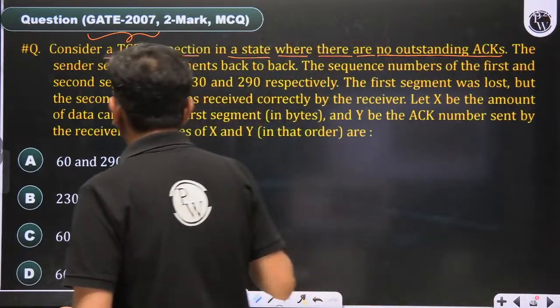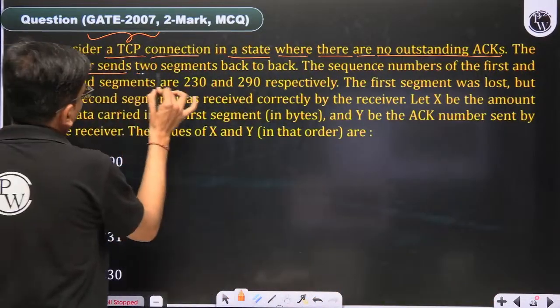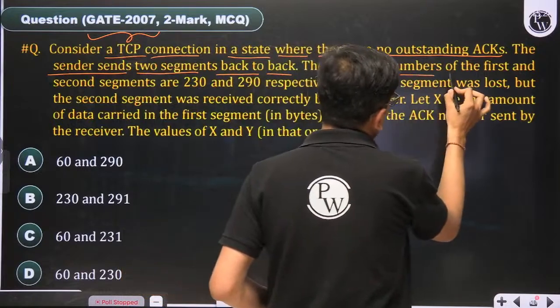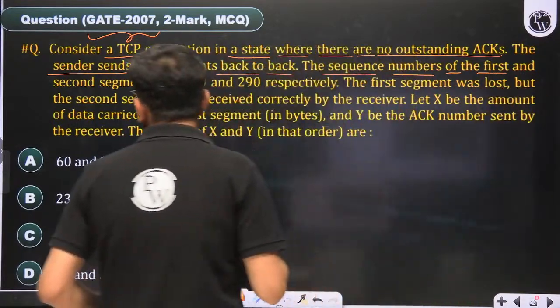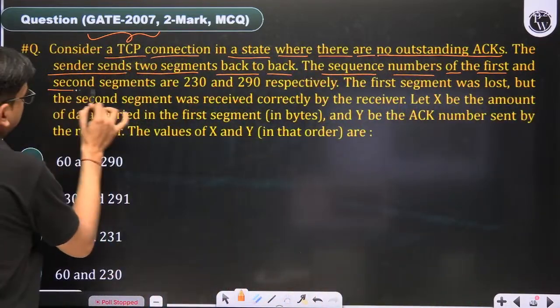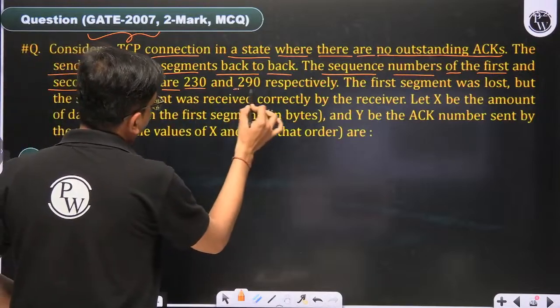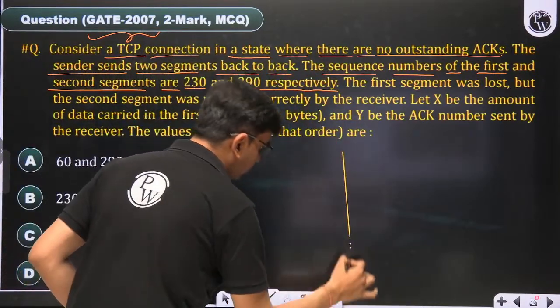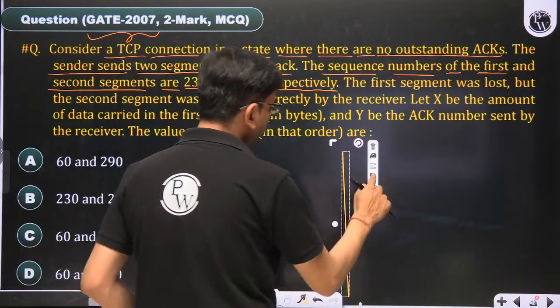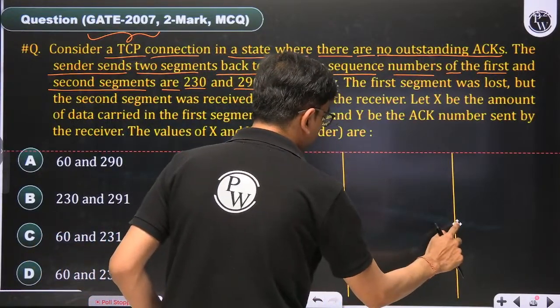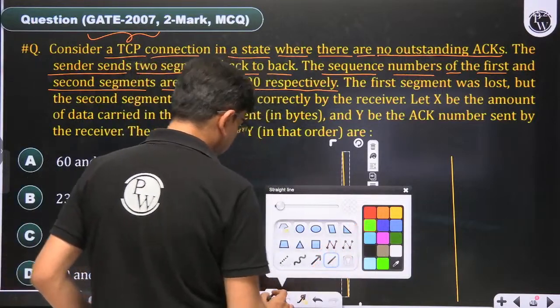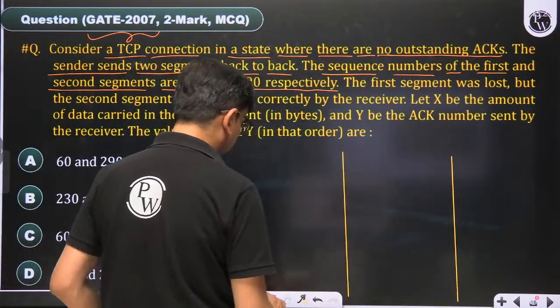The sender sends two segments back to back. The sequence numbers of the first and the second segments are 230 and 290 respectively. So here the question is saying that a TCP sender is sending two segments back to back.